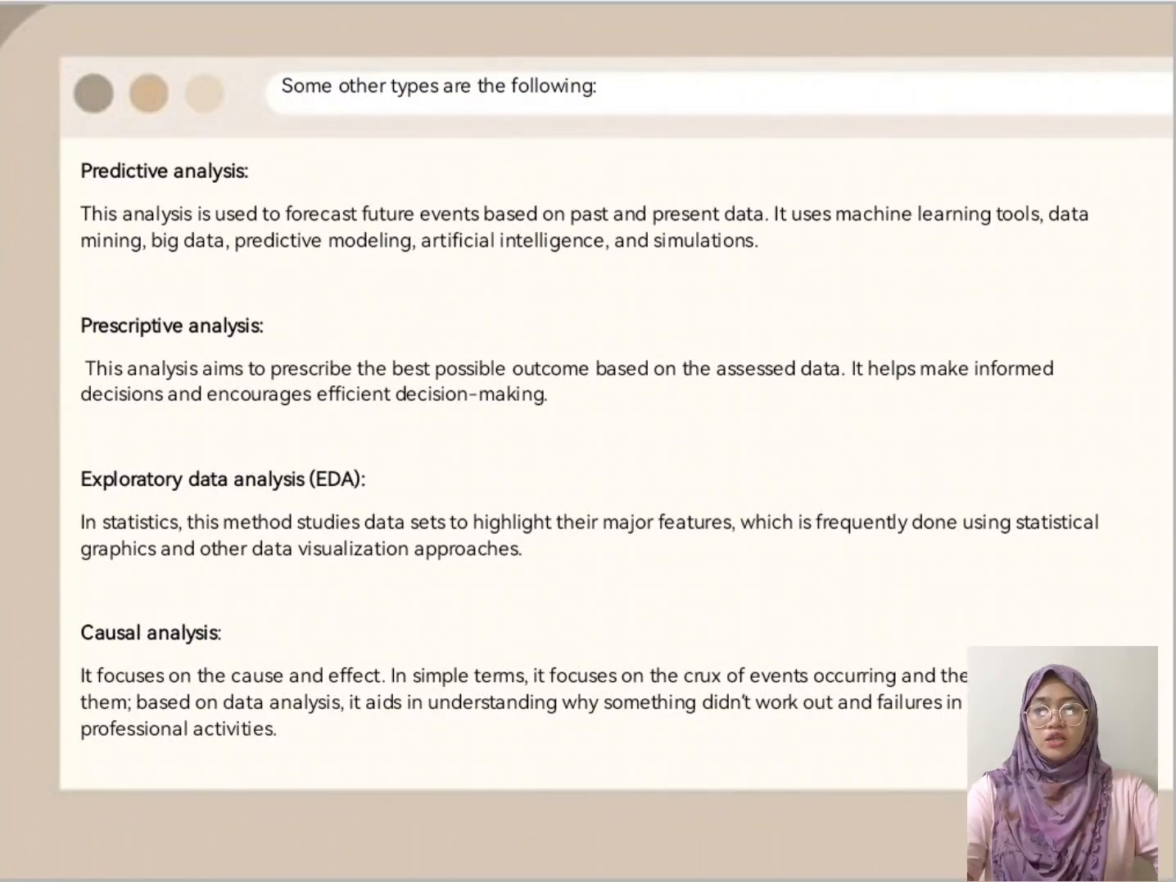So the next one is exploratory data analysis, known as EDA. In statistics, this method studies data sets to highlight their major features, which is frequently done using statistical graphics and other data visualization approaches. Another example here is when you make a project or something like a research.